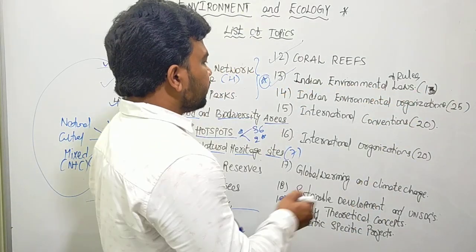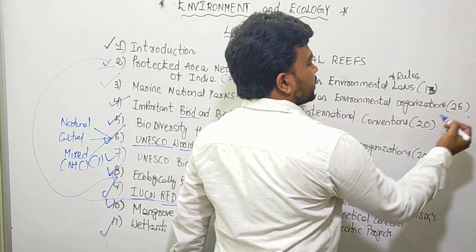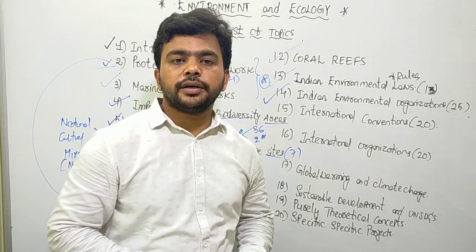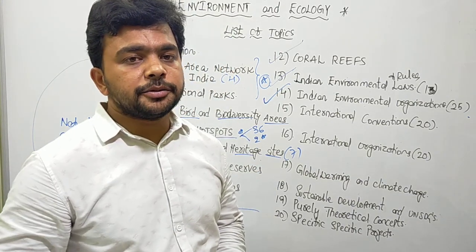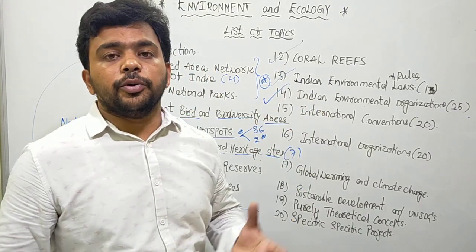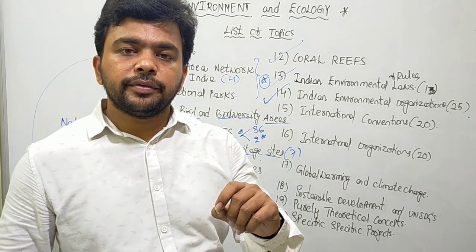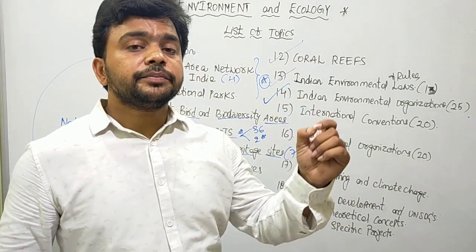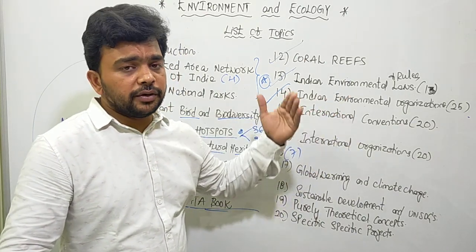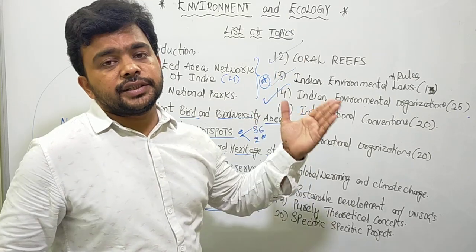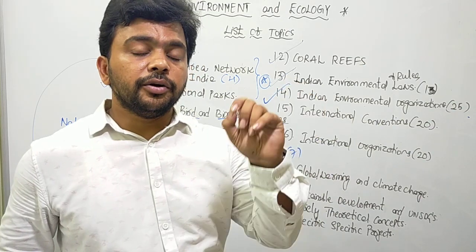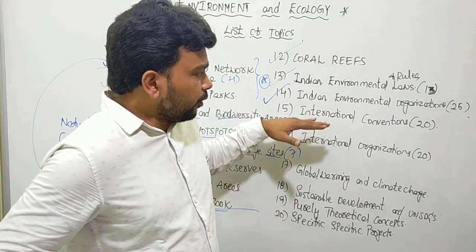We'll discuss. Then after that, we'll see the Indian environmental organizations. Nearly 25 organizations are there. Like we have the Botanical Survey of India for ex situ protection of the plant species, Geological Survey of India, Central Zoo Authority, Wildlife Crime Control Bureau, National Board for Wildlife, National Tiger Conservation Authority, Bombay Natural History Society, Institute of Forestry Research and Education, Wildlife Institute of India, Forest Research Institute, Forest Wildlife Institute.